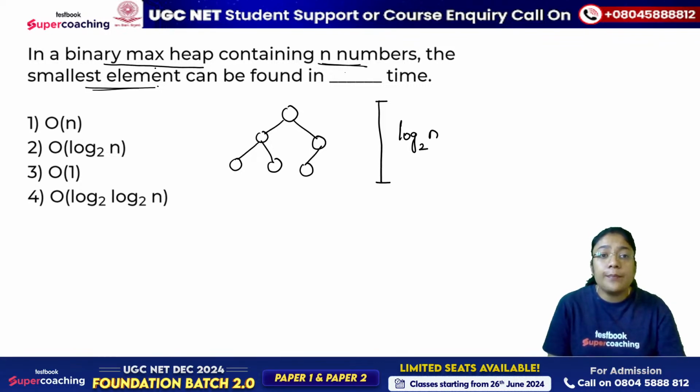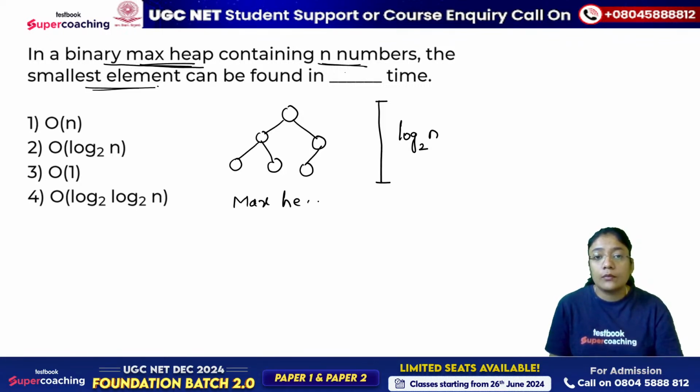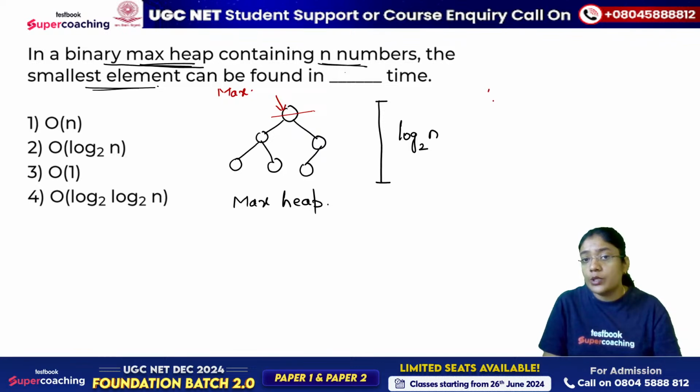Now if it's the max heap, what is the max heap property? Max heap property says that the parent should be greater than its children. So this means that if we construct the max heap tree, whatever is the maximum element will be available at the root. Maximum element. So if I perform the first deletion operation, this will give me the maximum element. So for the first maximum, how much time is it taking?